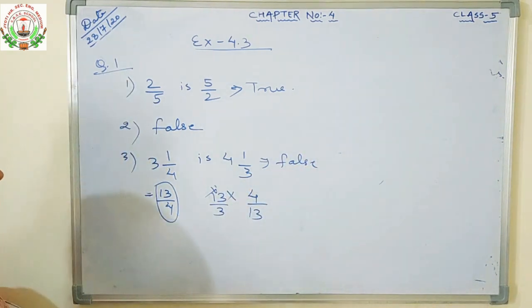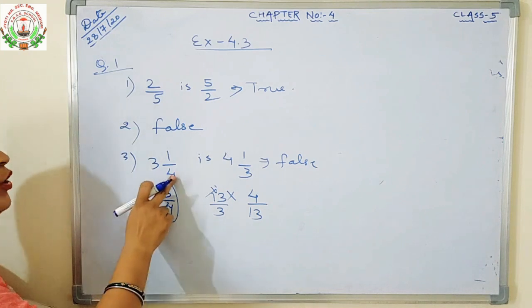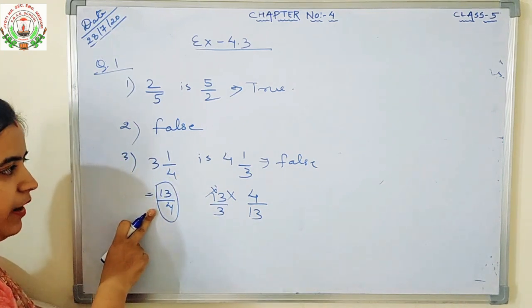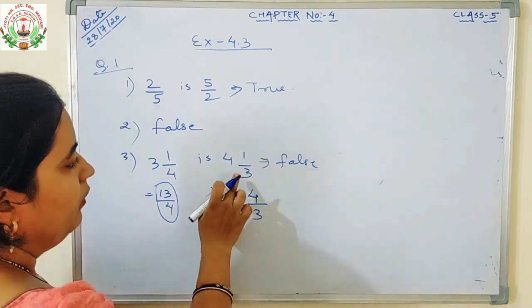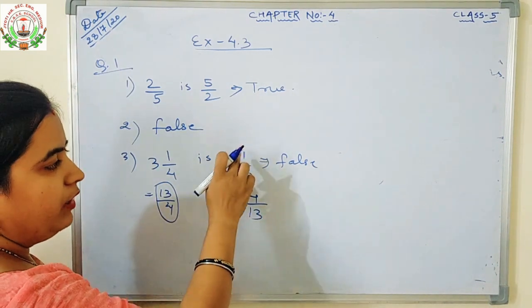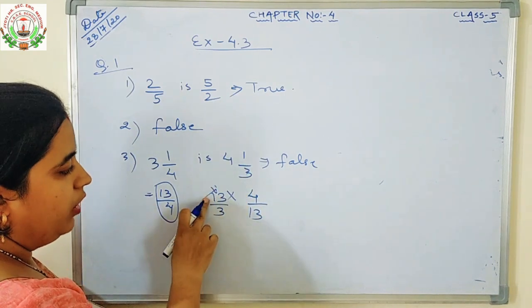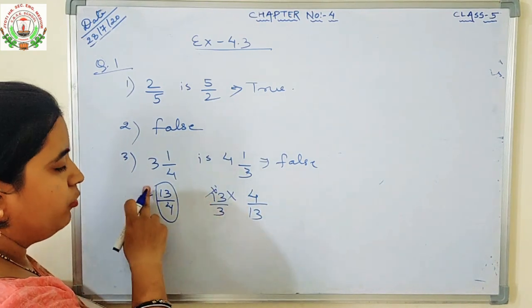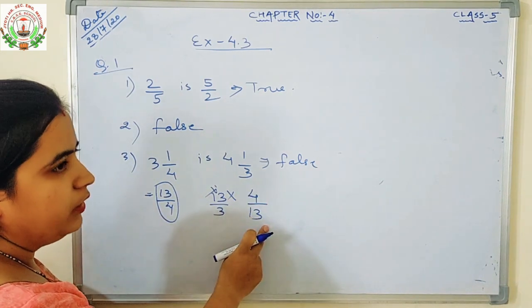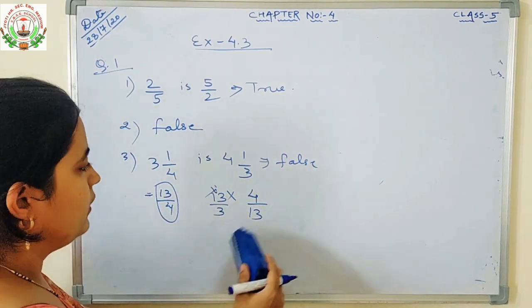Whenever mixed fraction questions come, you will first convert the mixed fraction into a normal fraction. Then you will see whether the answer given is correct or not. When we solved this, we got 13 upon 3. It is not the reciprocal of 13 by 4. The reciprocal of 13 by 4 is 4 upon 13. So it is a false statement.